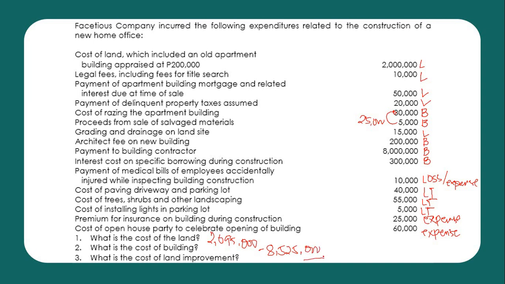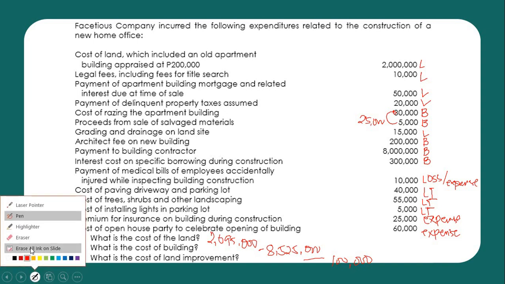And last but not the least, for the land improvements, that includes 40,000, 55,000 plus 5,000 for a total of 100,000. So that is for the land, building, and land improvements. Okay? Next.